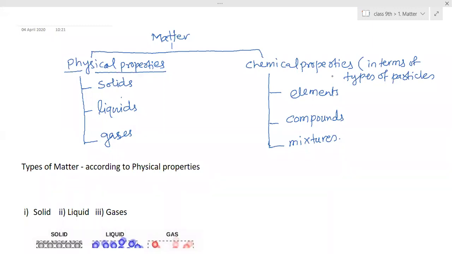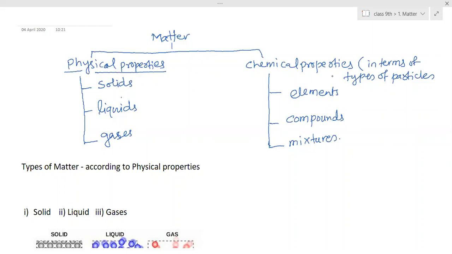Now what about gases? Gases also don't have definite shape. They don't have proper shape. Whatever the container you are pouring into, it will take the shape of that container. And one other differentiating point is they don't have definite volume. So if a gas present in a 1 liter container is poured into a 2 liter container, what will happen? Its volume will change. It will take the full space of that 2 liter container. So in that case, we will say that the volume of the gas is now 2 liters because it is present everywhere in that container.